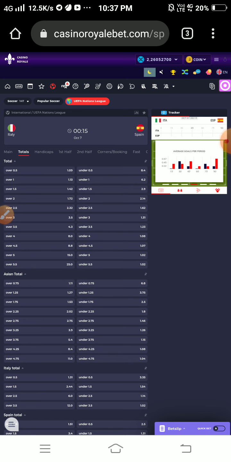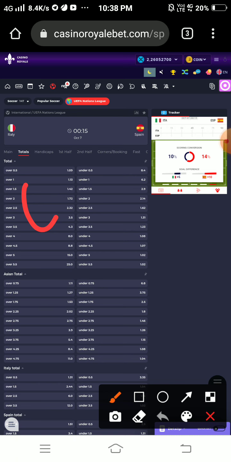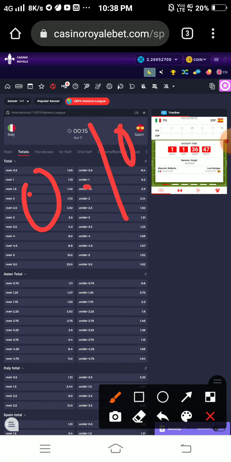So friends, I suggest you do sport betting on Casino Royale, because from my experience I feel it is a better odds provider compared to other sites. And also the minimum bet here is 0.10, which is amazing, I feel. Okay friends, you just play here. More strategies, more things, more games, I will tell in another video, because this is my first video ever on sport betting, and this video will go long. I don't want all these things.